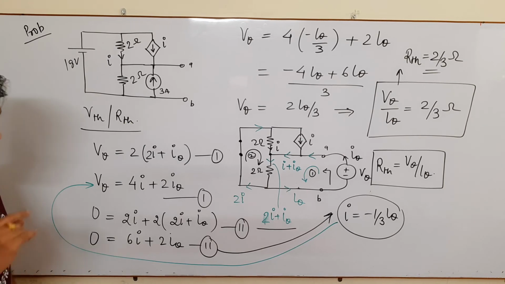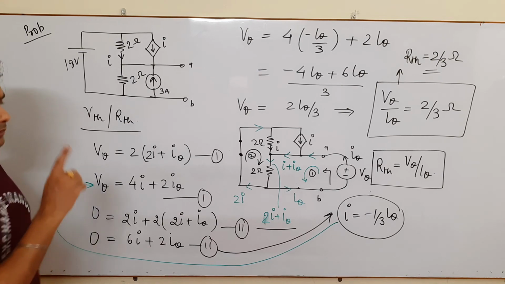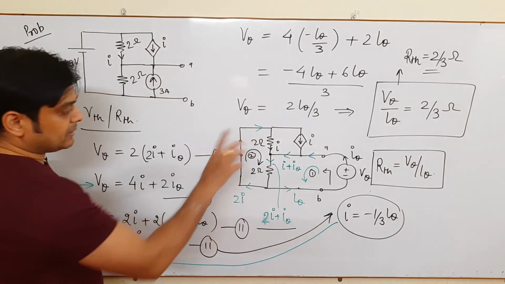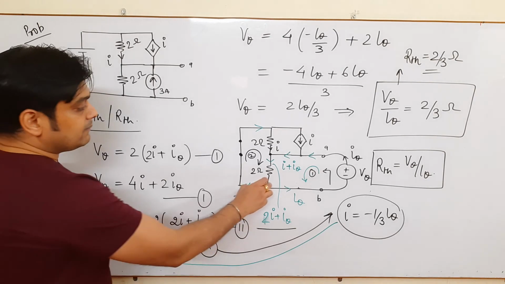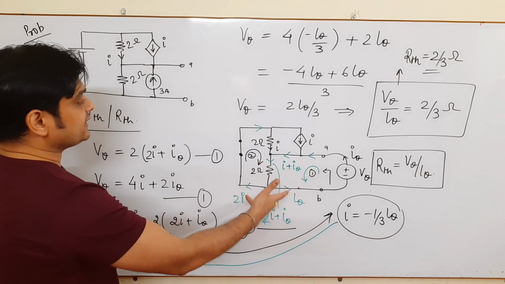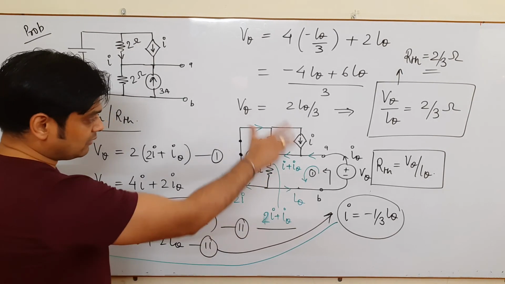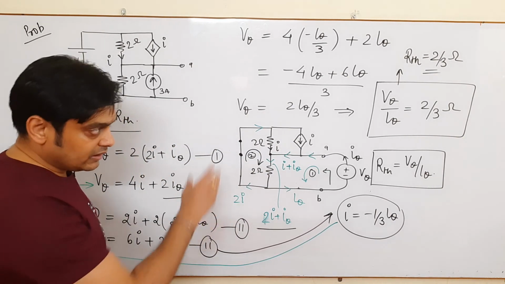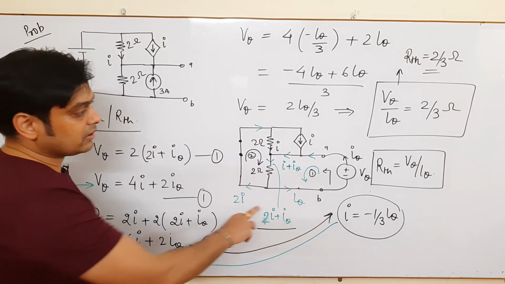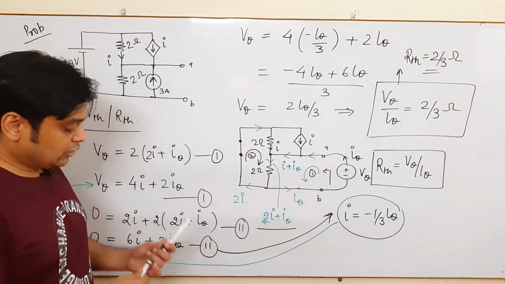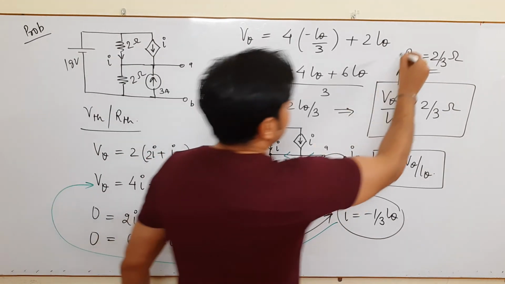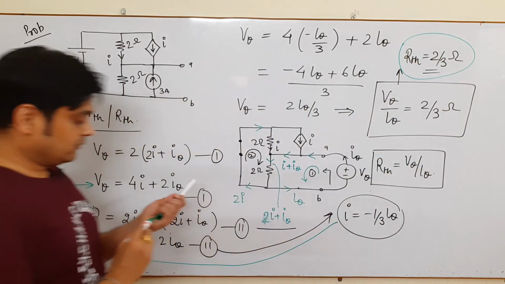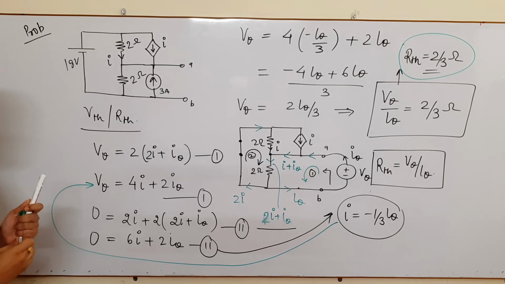Very important techniques to solve the network in the easiest way. Please keep in mind this current division is one of the best techniques to solve the network. Why? Because before getting the answer itself, one can easily speculate that whatever concept you have applied is already correct, so definitely you will get the absolute answer. So this is your Thevenin's resistance, which we have found as 2 by 3 ohm. Now we finally find the value of VTH, that is your open circuit voltage. We'll see how we find the value of VTH.